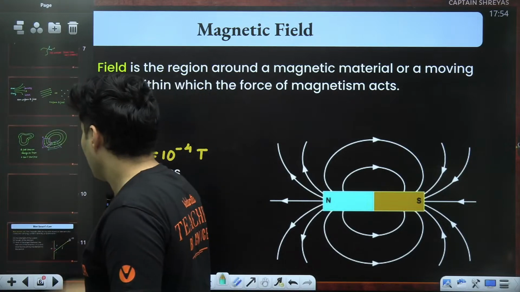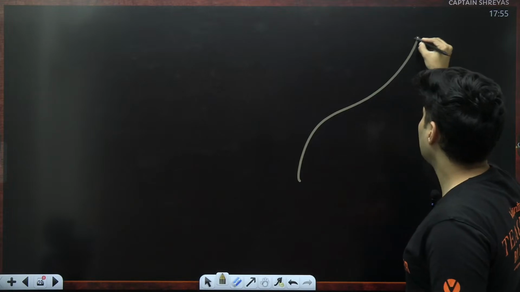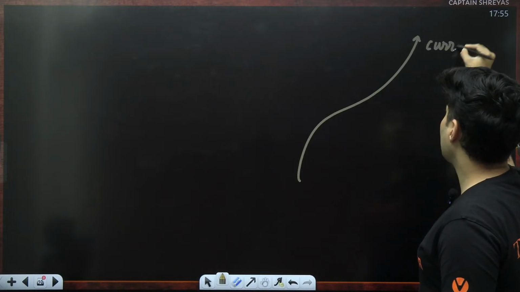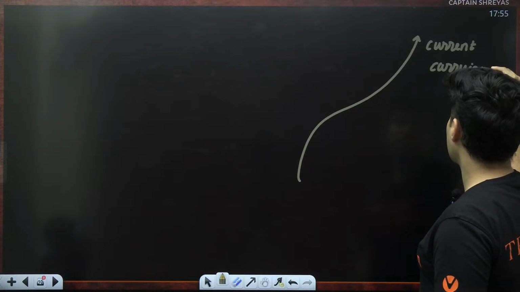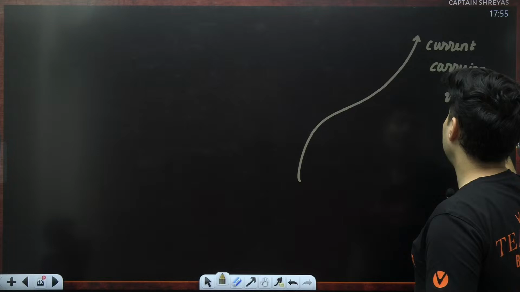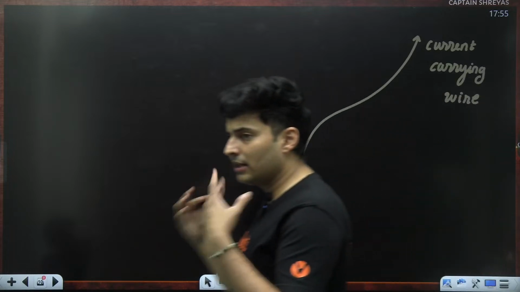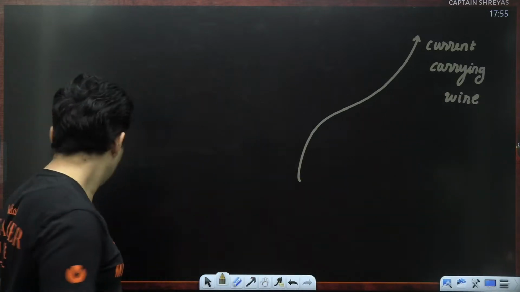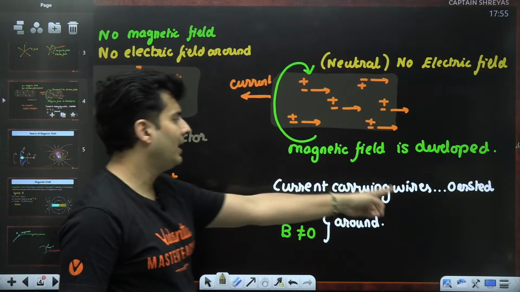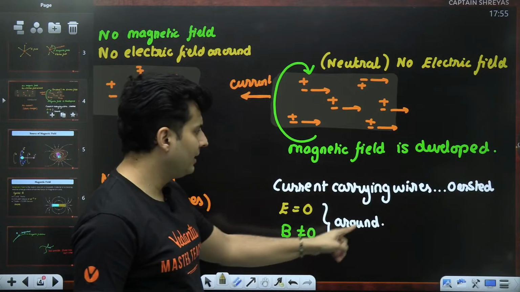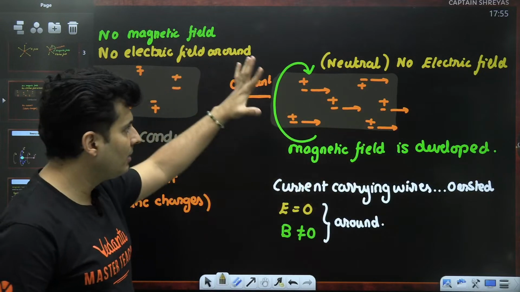Now, let's talk about the first law, which is the Biot-Savart's law, where you might have a current carrying wire. This current carrying wire produces magnetic field around it. We have just seen that right over here, a current carrying wire produces magnetic field around it, which was also proved experimentally by Oersted.